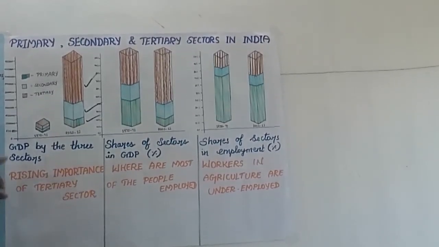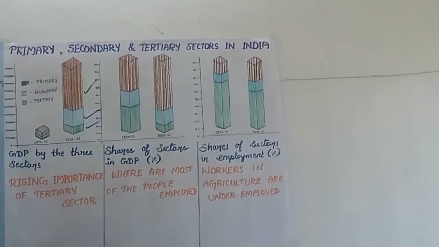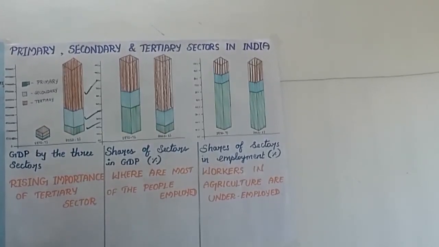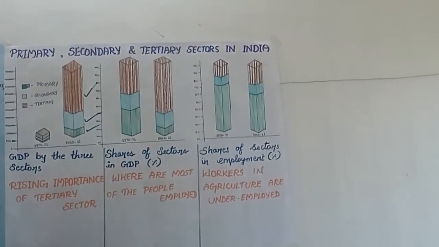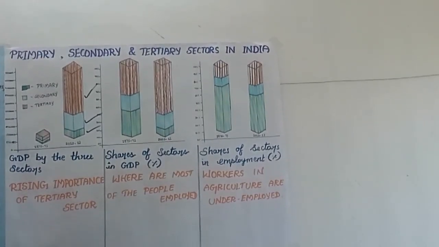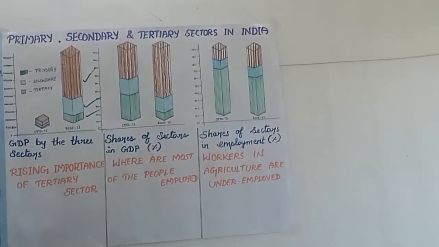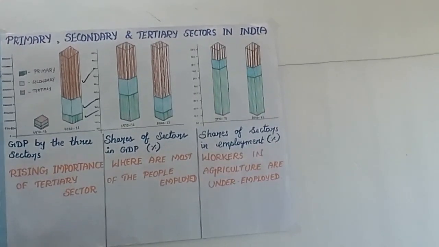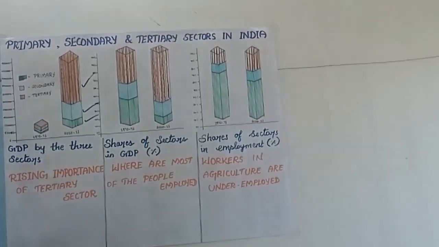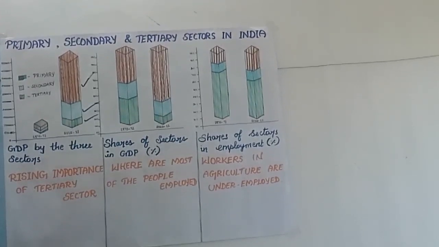Once the primary and secondary sectors are developed, transport, communication, trade, storage facilities, the internet and many other courier services become more important. So the greater the development of the primary and secondary sectors, the more would be the demand for tertiary sector services.